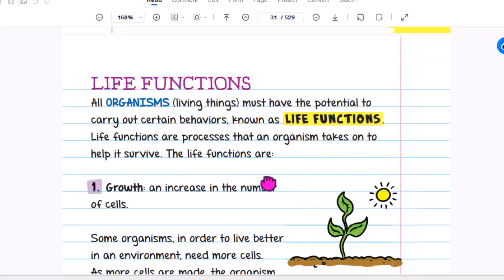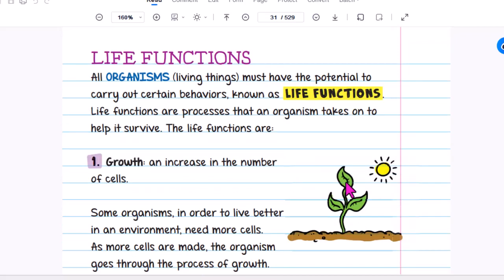Life functions. All living things must have the potential to carry out certain behaviors known as life functions. Life functions are processes that an organism takes on to help it survive.